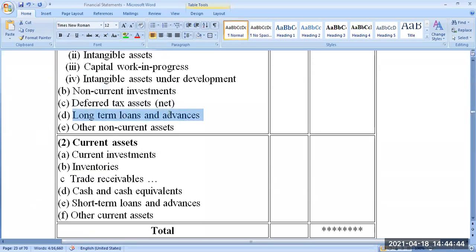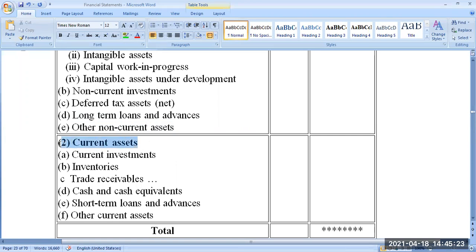Next, long-term loans and advances given by you. Actually, it is given by our company to outsiders, given to others. That is why it is coming on the asset side: loans and advances given to others, which are of a long-term nature. Then apart from this, any other assets which are not short-term come under non-current assets. For example, preliminary expenses not written off, discount on issue of shares, discount on issue of debentures. That kind of items will come under other non-current assets.